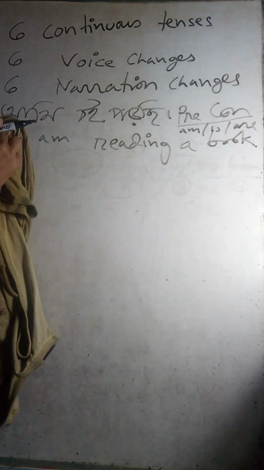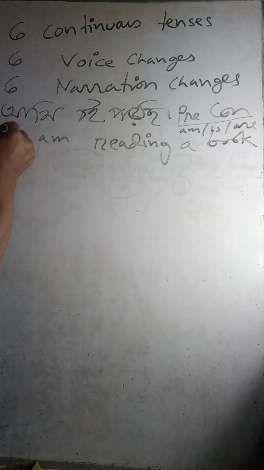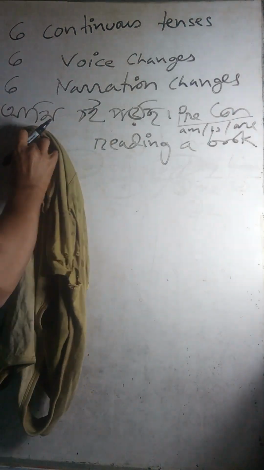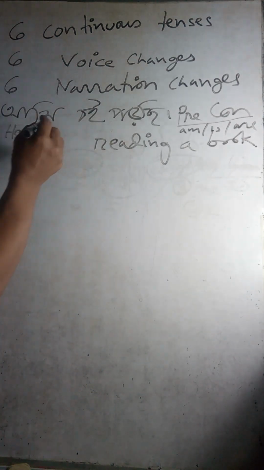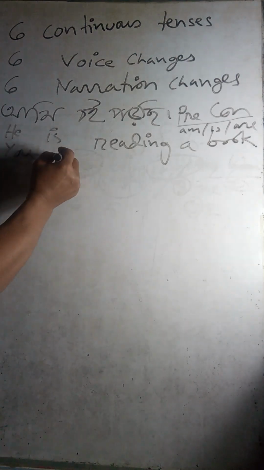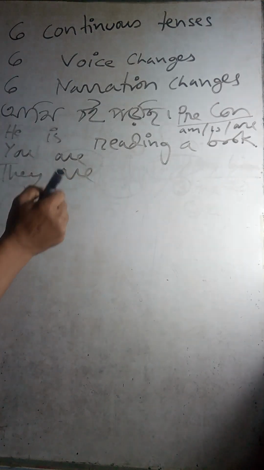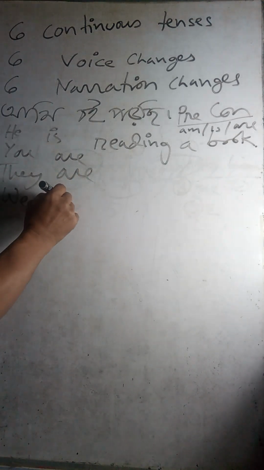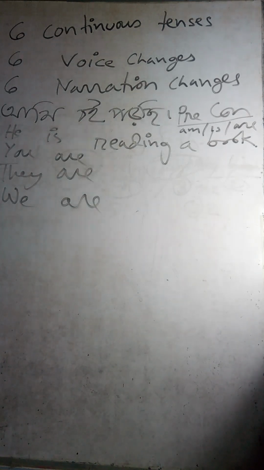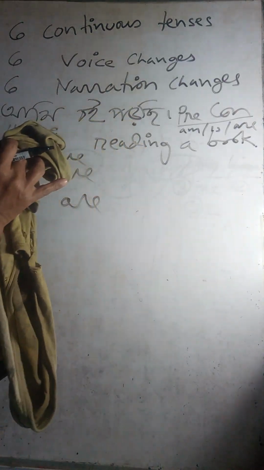And I change it to he, here is; I change it here to you, here are; they are, we are. The same thing. So if you know one continuous tense, you can understand 6 continuous tenses together. So if you change the voice the same way, right?